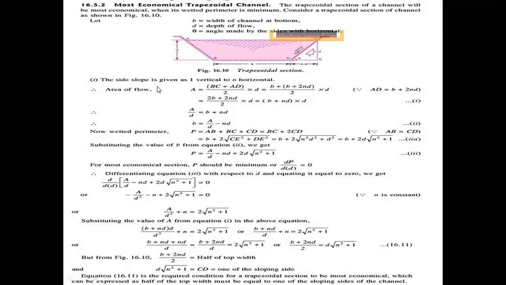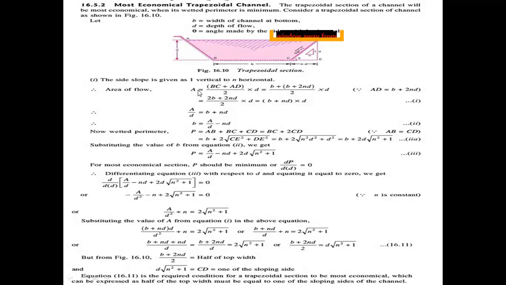Now the side slope is given as one vertical to n horizontal. Now find out the area of flow in the channel.